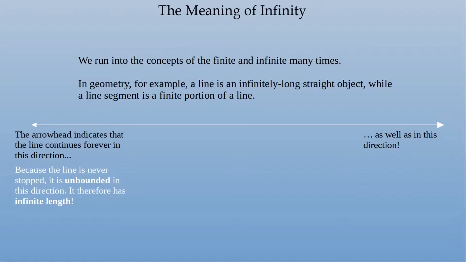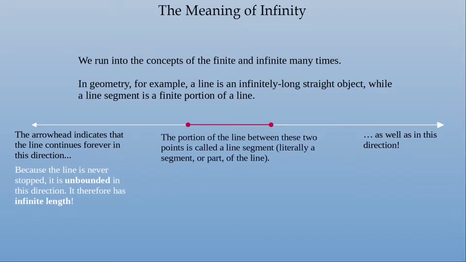And I want to be clear, if it had an arrowhead on one end, but none on the other, so it actually stopped on one end, it would still be infinite. It would just be infinite in one direction. So we would say it's still unbounded in that direction, but bounded on the other. Here, I have marked 2 points and the region that's between those 2 points on the line. This portion of the line between these 2 points is called a line segment, literally a segment or part of the line. These points are the boundaries of the segment, which makes the segment a finite length.